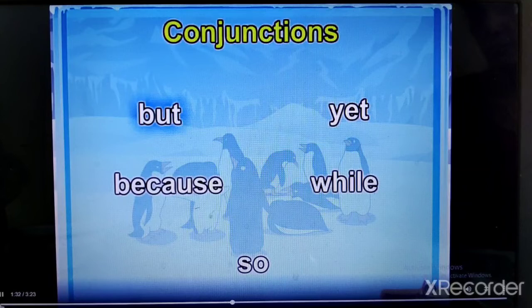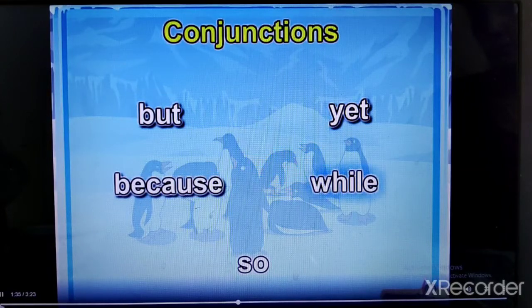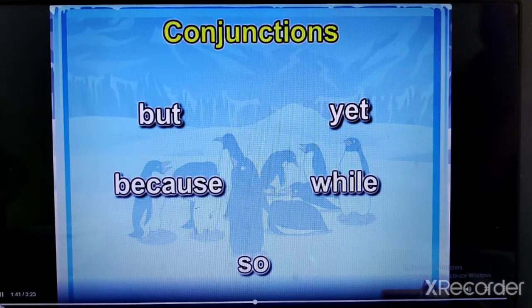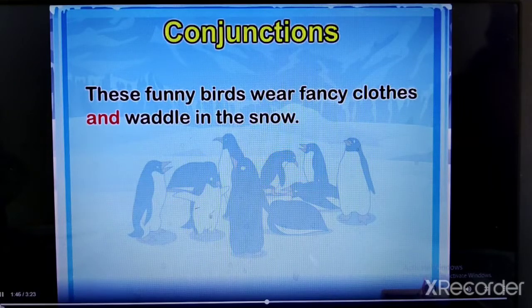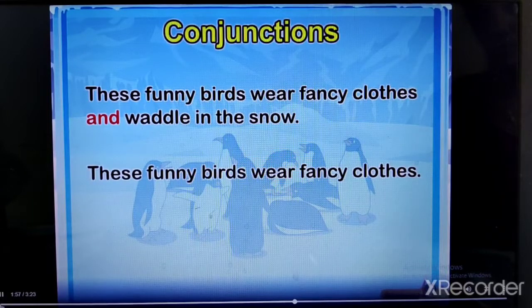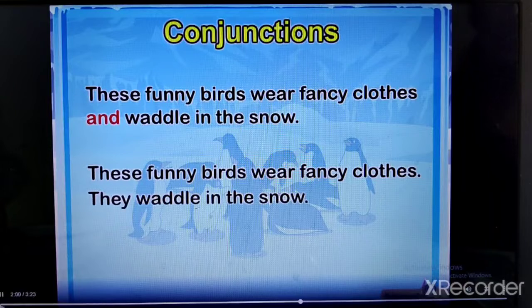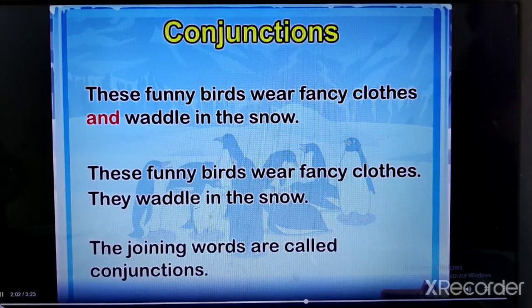The words but, because, yet, while, and, so have been used to join two sentences. Let us take this example. These funny birds wear fancy clothes and waddle in the snow. If we do not use the word and, we will have two sentences like this. These funny birds wear fancy clothes. They waddle in the snow. The joining words are called conjunctions.